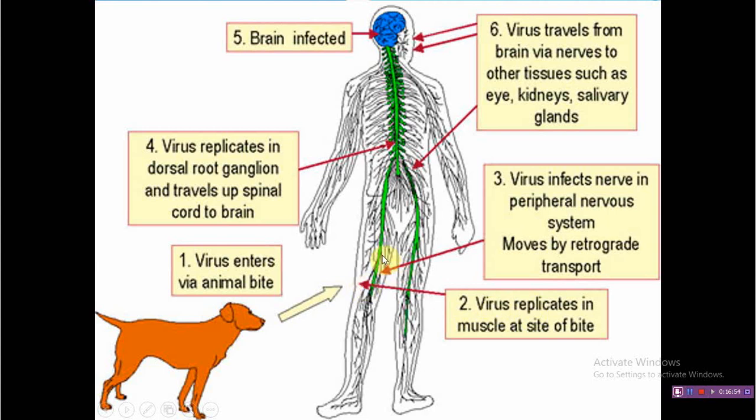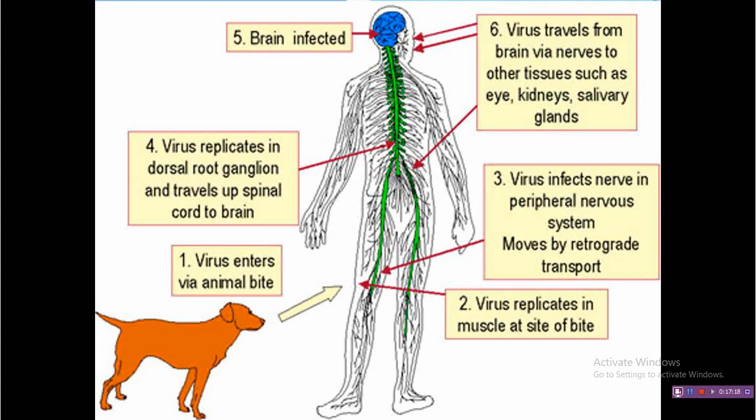After local replication, it enters the local nerve. From this nerve, it tries to reach the brain, which is the centripetal movement of the virus. Inside the brain, it again replicates and produces a large amount of virus. Because of this, it produces a large amount of damage, and that leads to the nervous symptoms.